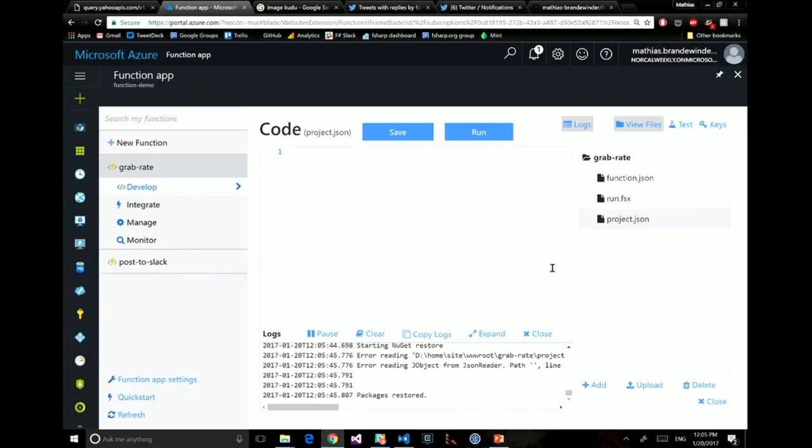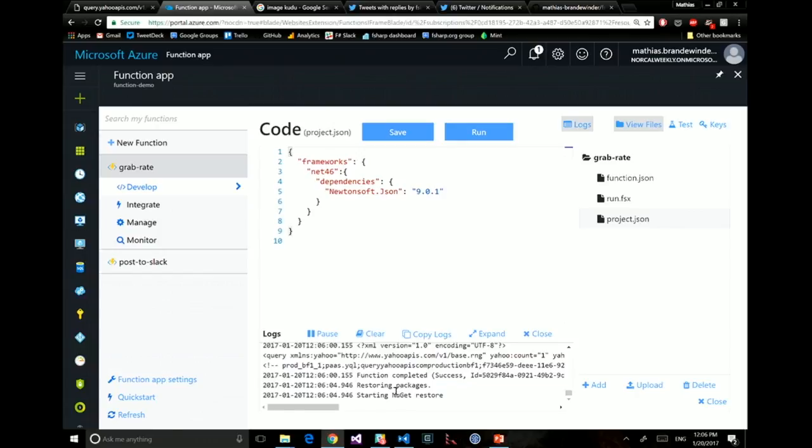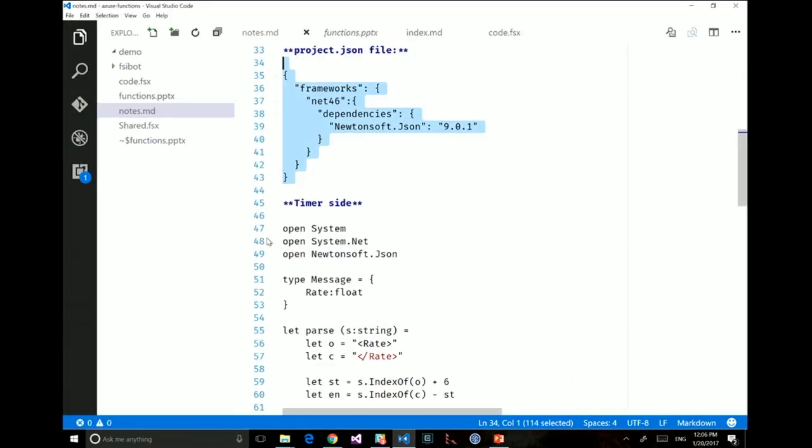So that's how it's going to look. My project.json file is going to say something like I'm going to use the .NET Framework 4.6, and I'm taking a dependency on Newtonsoft.Json version 9.0.1, which is on NuGet. And now if I save this, I will see automatically at the bottom the log starting to show NuGet restore, and it's pulling the dependency. And so at that point, I can start using the NuGet dependency in my code.